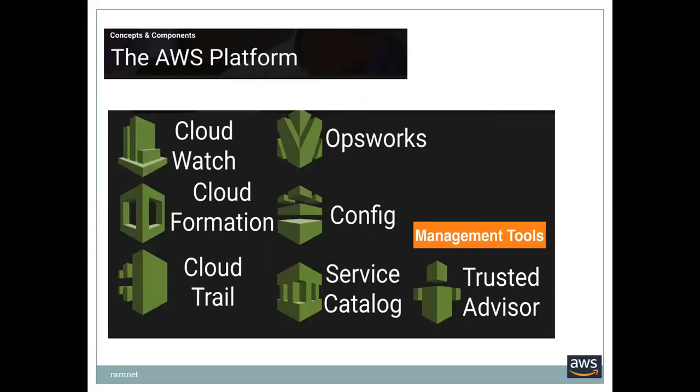AWS platform: CloudWatch, CloudFormation, OpsWorks, Config, CloudTrail, Service Catalog, Trusted Advisor. This is nothing but monitoring stuff. Without monitoring, nothing can work. Because of the AWS platform, cloud monitoring things are very costlier and heavier. When we try to reduce the frequency of the log collection, making it 1 minute or 2 minutes or 3 minutes, the charges are so heavy.